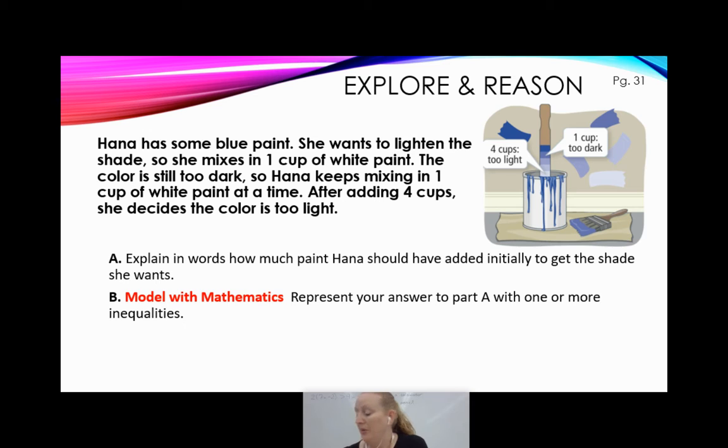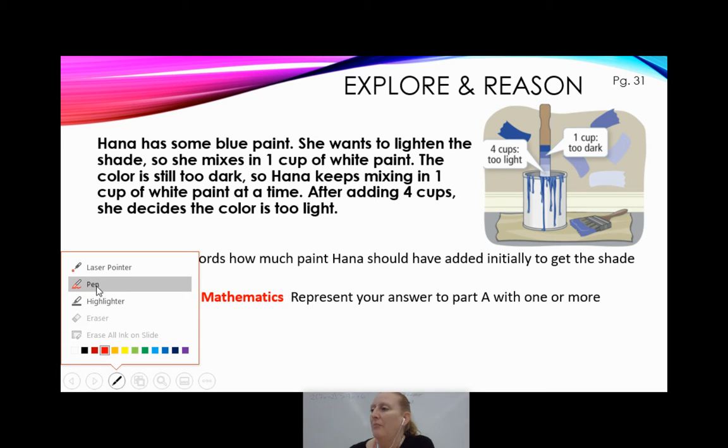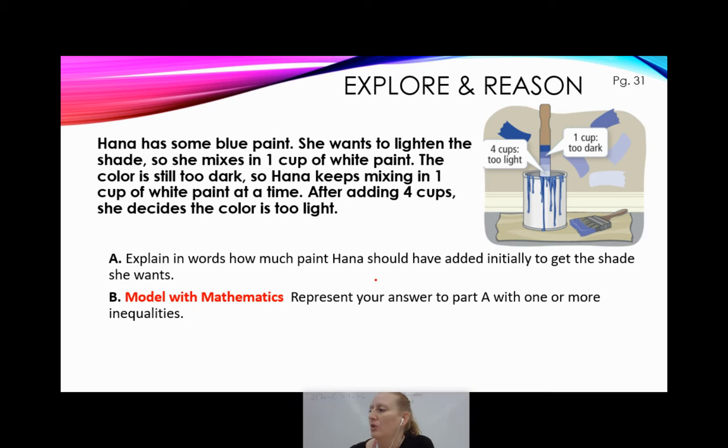So I don't know what you wrote down because again, a lot of different ways of writing this. Maybe you thought that she should have added more than 1 cup. So if you wrote that, maybe you said, okay, well, she should have added more than 1 cup. So I would have said X should have been greater than 1, something along those lines. Or maybe you used a W for white paint. Let's use a W. This isn't the only way to write it. So I'm just going to write W should be greater than 1. She should have added more than 1 cup of white paint. Maybe you said W should have been greater than 1/2, if you said should have added 1/2 at a time. I don't know, something like that.